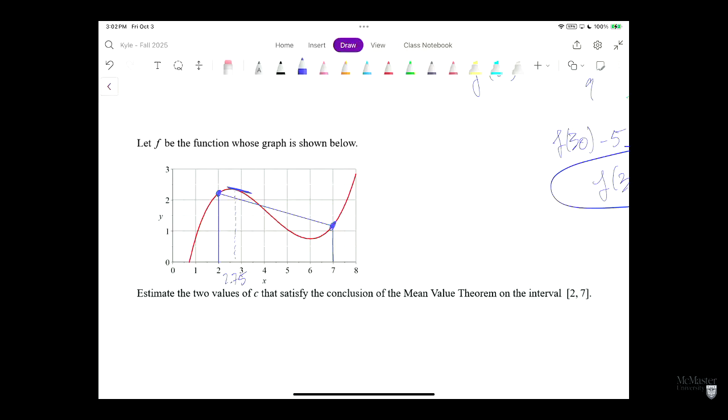We can also look at one other place. Where is it parallel? Here, at 5.75. Approximately. So do this exactly: just move your line up and down. Do not try to find an equation for this. Don't try to find the function in explicit form. Don't try to do any of that too much. Just find the slope by moving the line upward. Okay, very good.